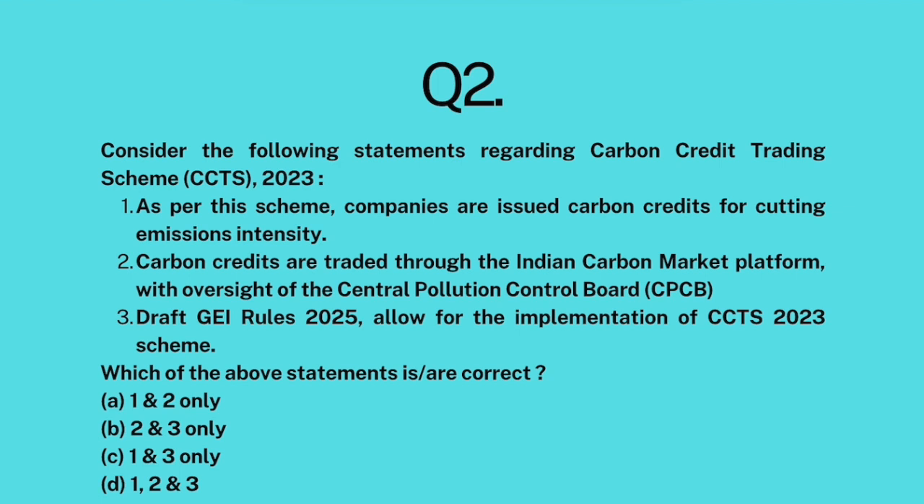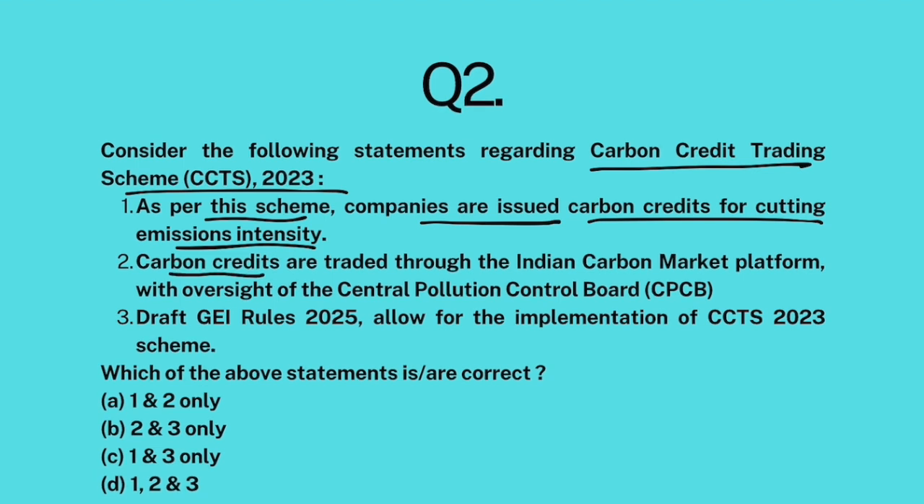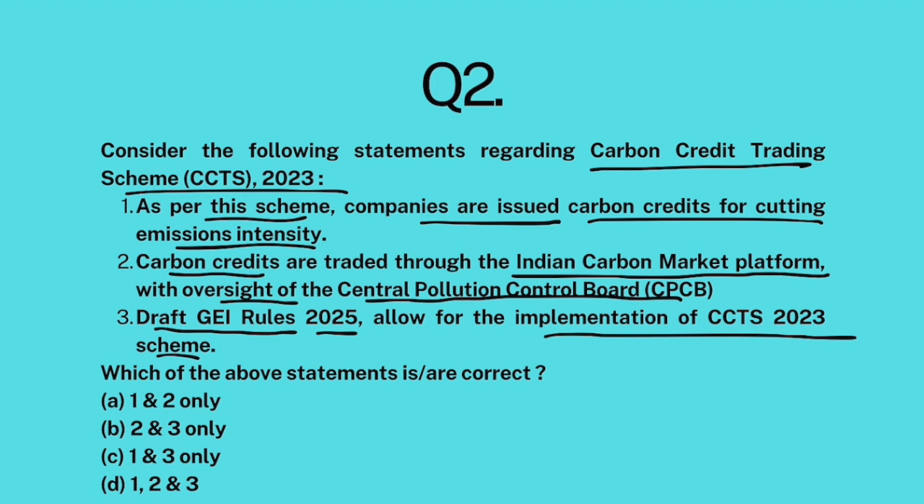Consider the following statements regarding the carbon credit trading scheme. As per this scheme, companies are issued carbon credits for cutting emissions intensity. Carbon credits are traded through the Indian Carbon Market Platform with oversight of the Central Pollution Control Board. Draft GEI Rules 2025 allow for implementation of the CCTS 2023 scheme. Okay, so under the draft GEI rules, every industry will be given targets, right?